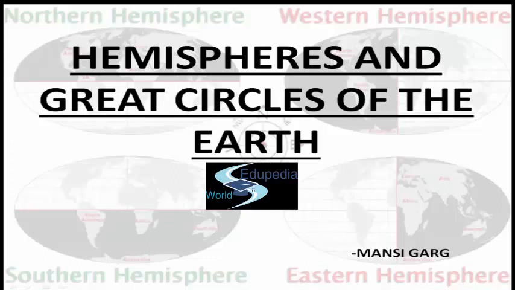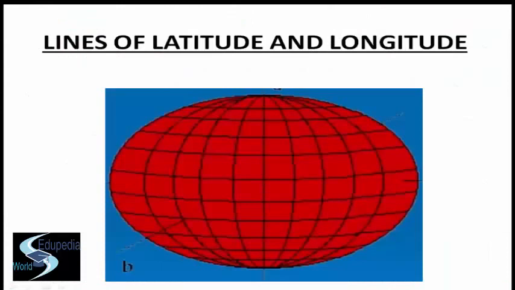Today our topic will be, as you can see on your screens, hemispheres and great circles of the earth. In the earlier videos, your concept of lines of latitude and longitude would have been clear, but to discuss today's topic, let's take a quick recap. Imaginary lines are drawn on the globe. The lines running east to west parallel to the equator are called lines of latitude, and the lines running north to south passing through the poles are called lines of longitude. You all must be knowing this.